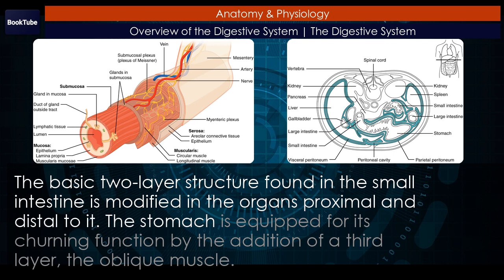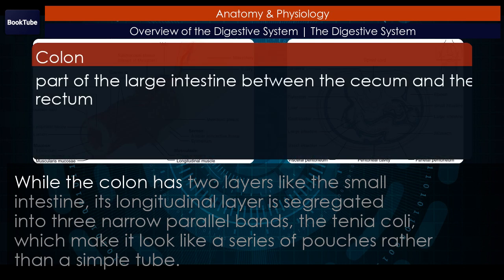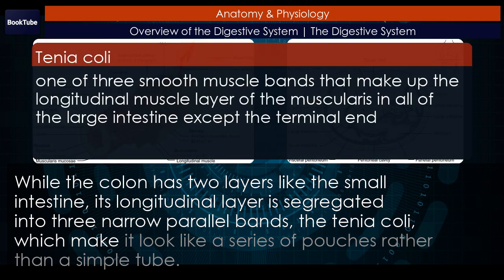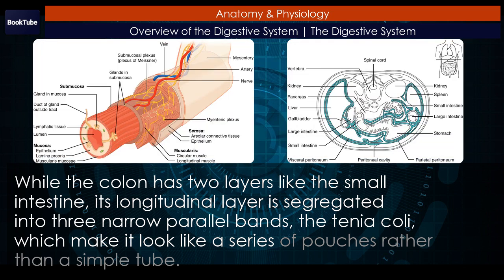The basic two-layer structure found in the small intestine is modified in the organs proximal and distal to it. The stomach is equipped for its churning function by the addition of a third layer, the oblique muscle. While the colon has two layers like the small intestine, its longitudinal layer is segregated into three narrow parallel bands, the tenia coli, which make it look like a series of pouches rather than a simple tube.